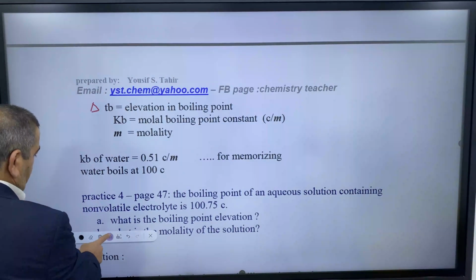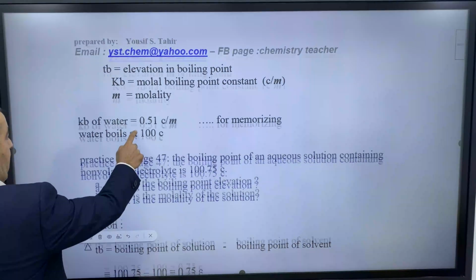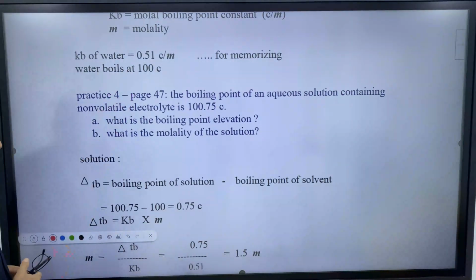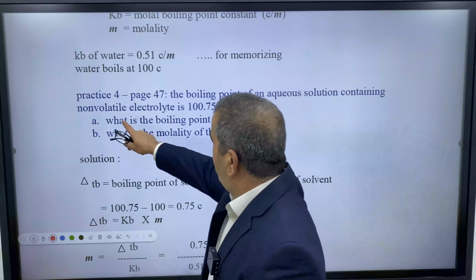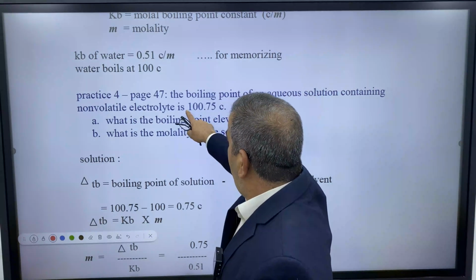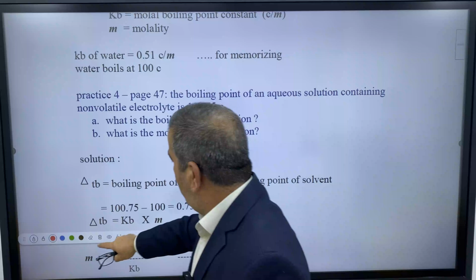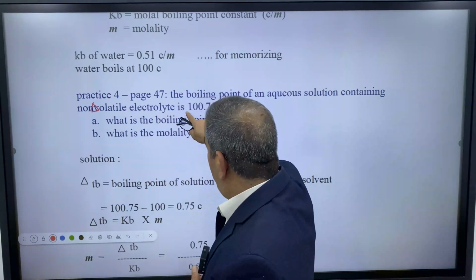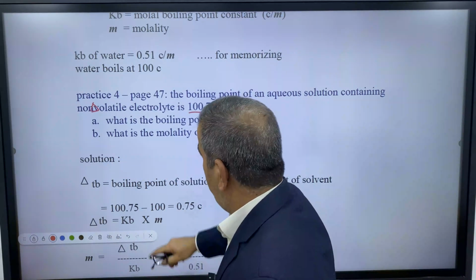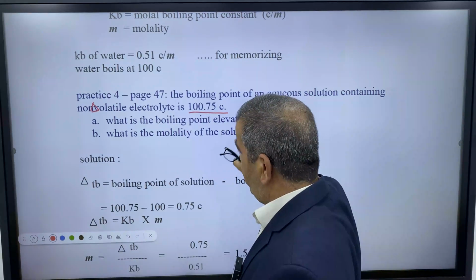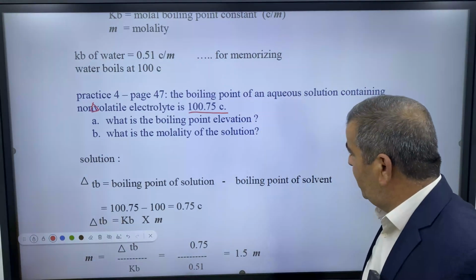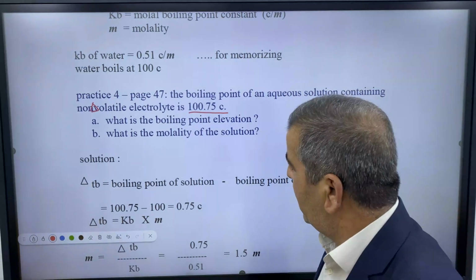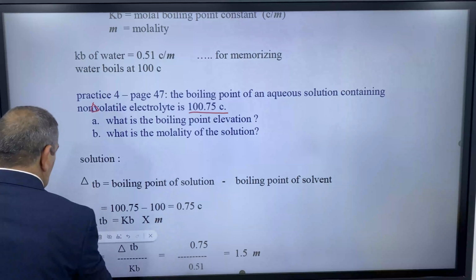Now let's move forward and have some practice. We have practice 4 in your book on page 47. The boiling point of an aqueous solution containing a non-volatile non-electrolyte is 100.75. This is the boiling point of the solution. What is the boiling point elevation, and what is the molality of the solution? How do we deal with such a question?